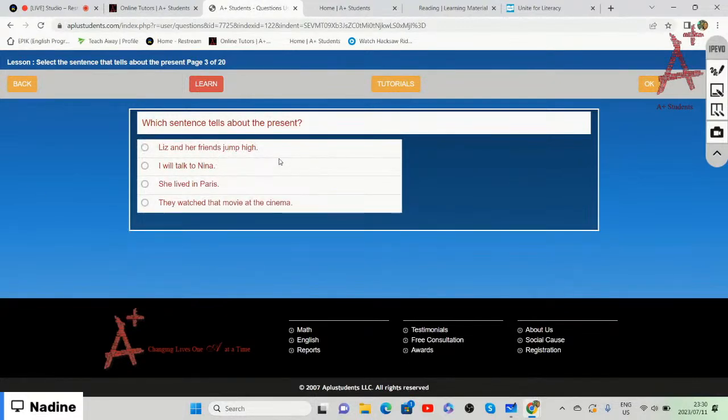Okay, so we're going to do the last one. Liz and her friends jump high. I will talk to Nina. She lived in Paris. They watched that movie at the cinema. We need to choose the correct sentence that tells us about the present, something that is happening now.